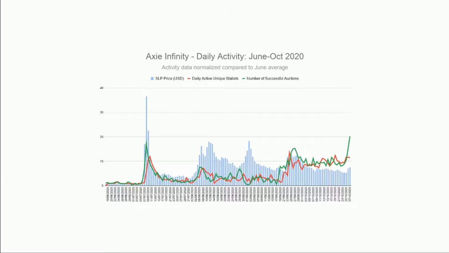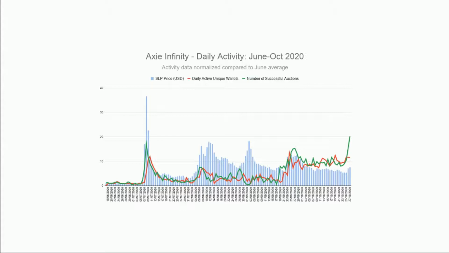But that is reflected in activity on the marketplace of AXIE Infinity. In the same period of time, the number of auctions increases. So Small Love Potion price is up 36 times, the number of successful auctions, people buying things, is up almost 20 times, and the daily active unique wallets interacting with AXIE Infinity is up more than 10 times.